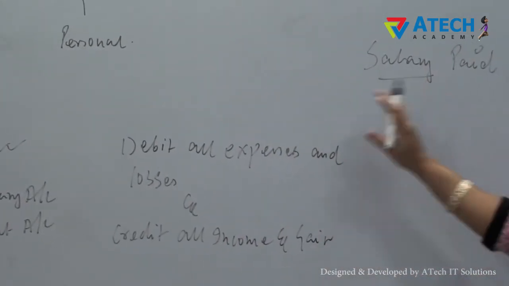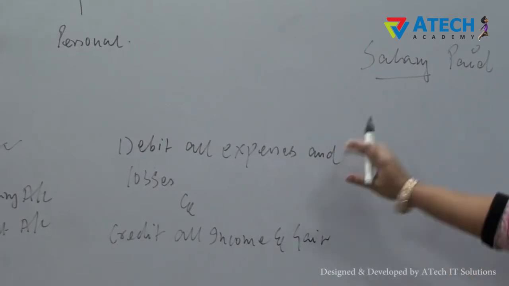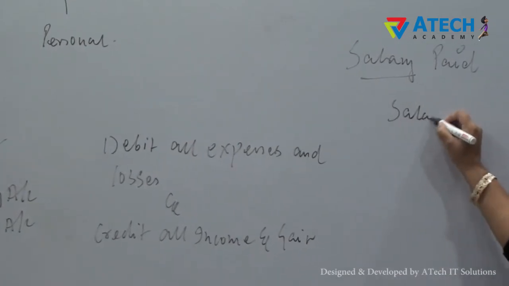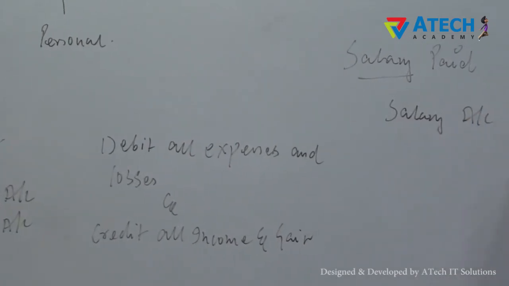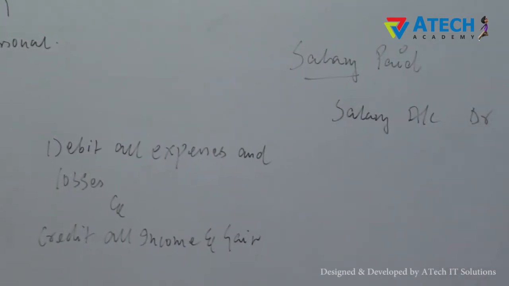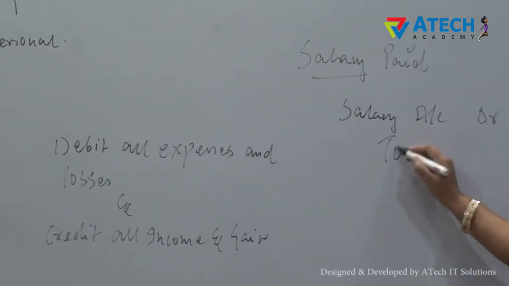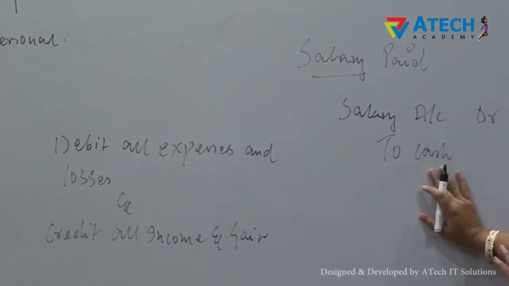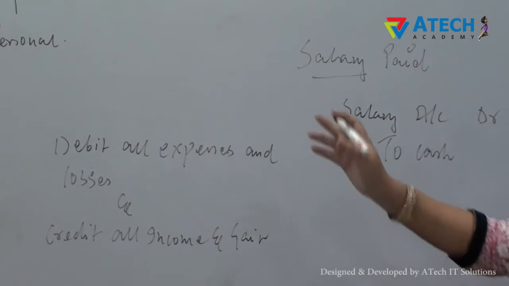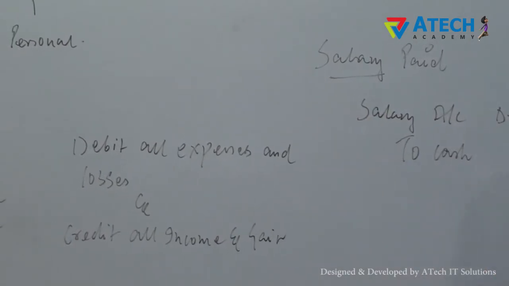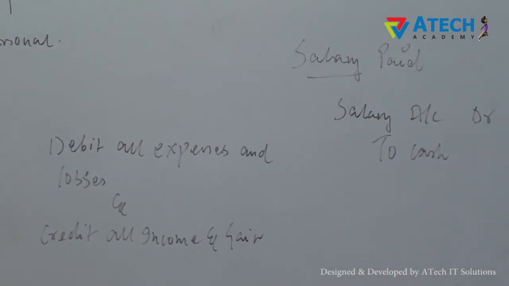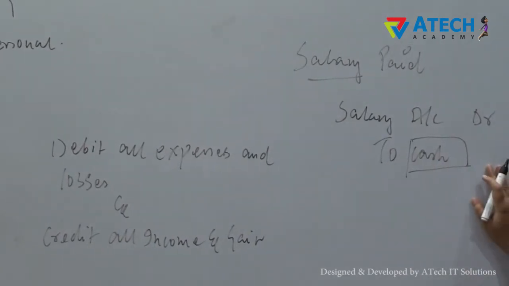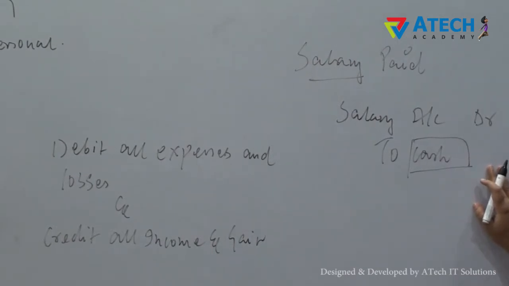So salary account is our nominal account, so we have applied the rule of nominal account. So salary account, debit. Now what will be credited? We are going to credit cash. Why? Because cash account is a real account, and we are going to apply the rule of real account. And what is the rule for real account? Debit what comes in and credit what goes out. So we are crediting cash as there has been an outflow of cash from the enterprise.